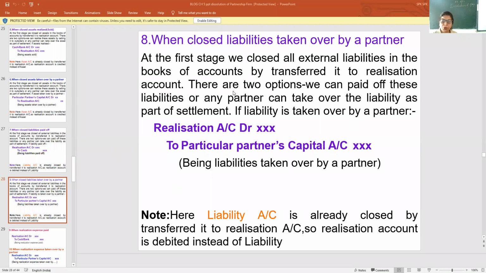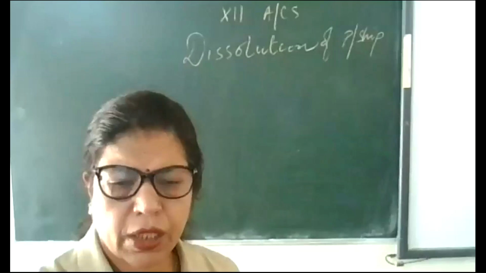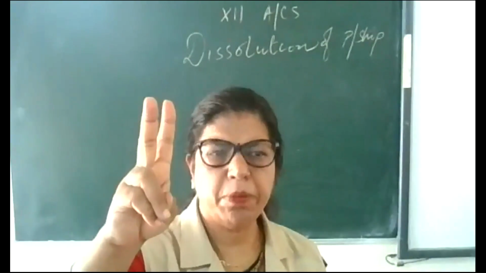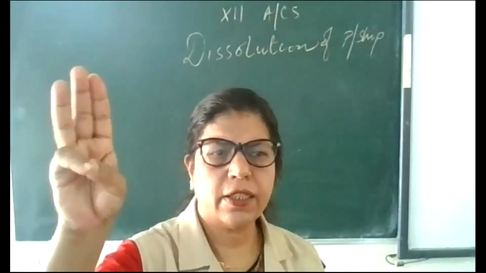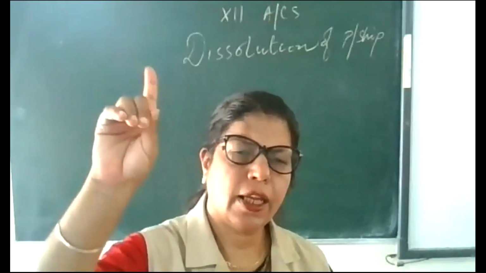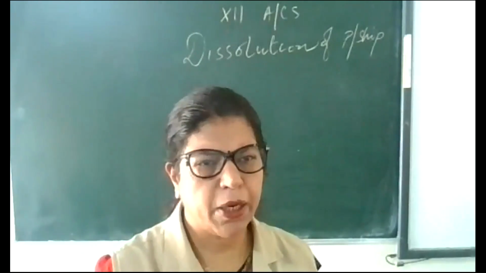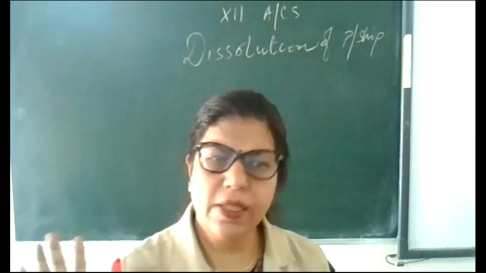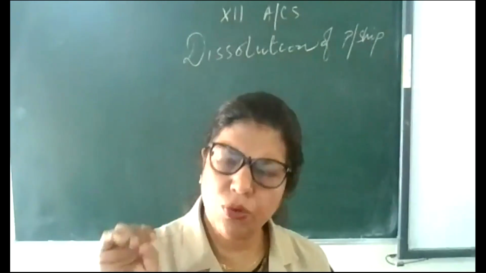So up to here we completed our part, which is transfer of assets, transfer of liabilities, sale of assets, assets taken over by a partner, payment of liabilities, and liabilities taken over by a partner. So these are the 6 general entries where only the name and amount will change.